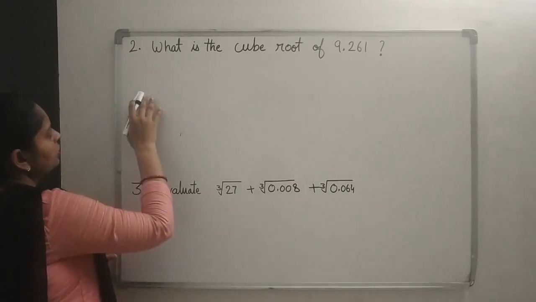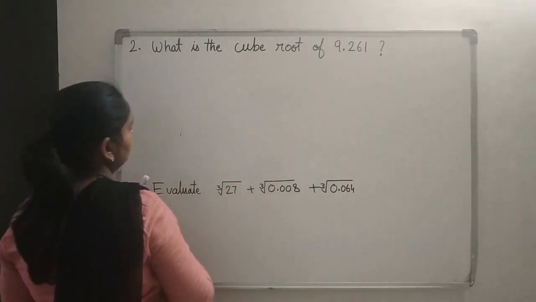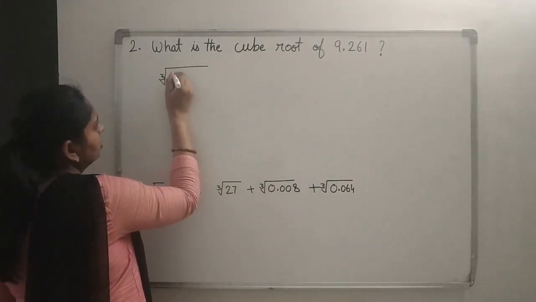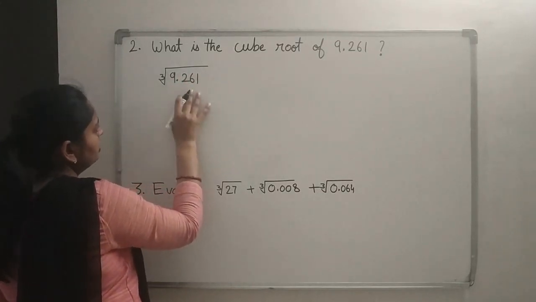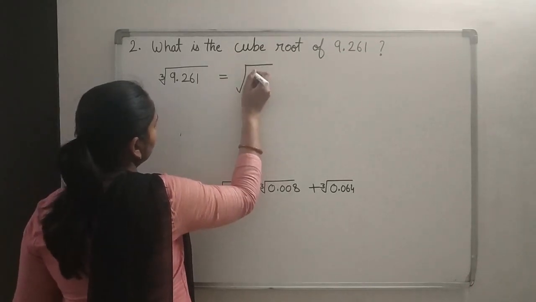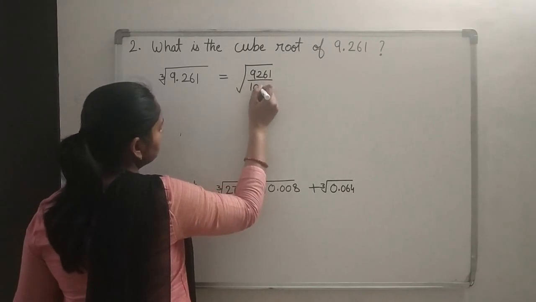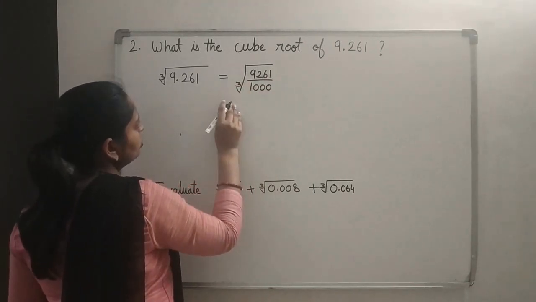Yes. Now see the second question. What is the cube root of 9.261? Means we have to find the cube root of 9.261, and it's a decimal number, so we can write this number as a decimal fraction. So 9261 upon 1000, because 3 decimal places is there, and we have to find the cube root for this.